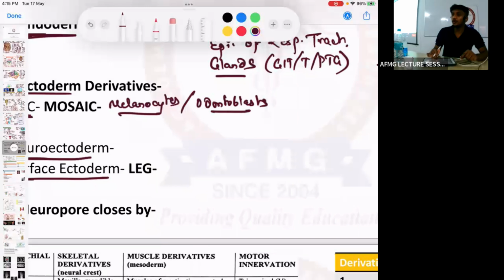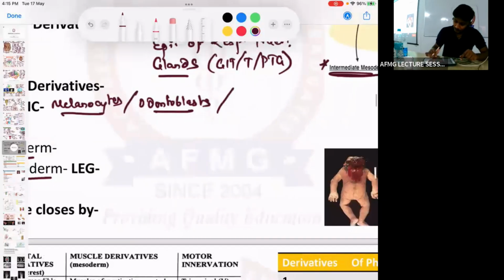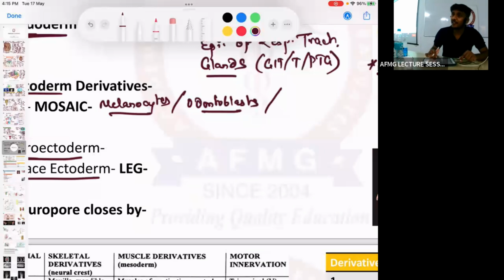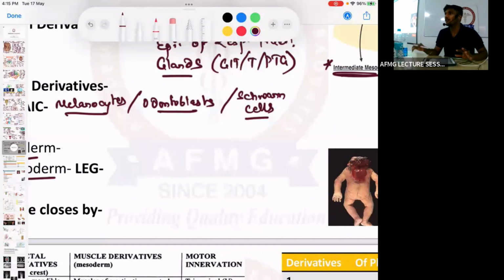O for odontoblast, S for Schwann cells, responsible for peripheral myelination. Schwann cells are responsible for myelination in the peripheral nervous system. Myelination within the central nervous system is the function of oligodendrocytes. Myelination within CNS is the function of oligodendrocytes.